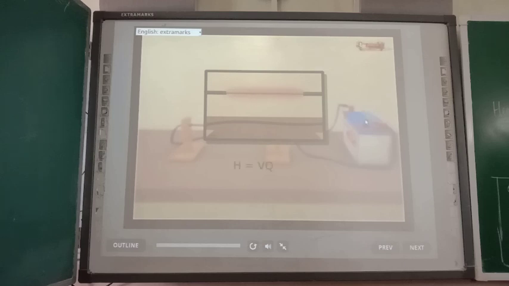The charge that passes through the resistor in time t is Q = It. Finally, the heat produced in the resistor in time t is given by H = I²Rt.